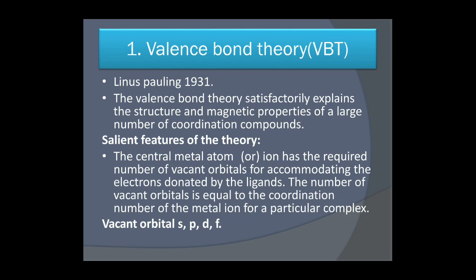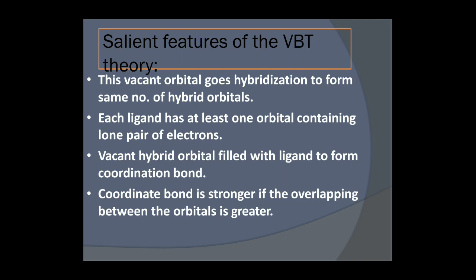The central metal atom, that is called the CMA, requires vacant orbitals for accommodating the electrons donated by the ligands. The number of vacant orbitals is equal to the coordination number of the metal ion for a particular complex. Vacant orbitals can be s, p, d, f. Generally in this theory, we can use (n-1)d, ns, np or ns, np, nd orbitals for hybridization. By this hybridization, we can make out the shape of the coordination compound. This vacant orbital undergoes hybridization to form the same number of hybrid orbitals. On the basis of their hybridization, we can make out what structure is possible.